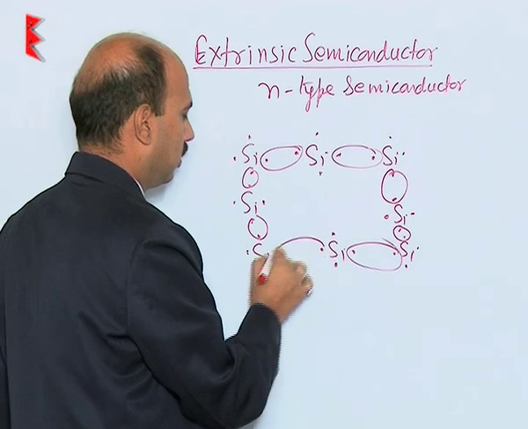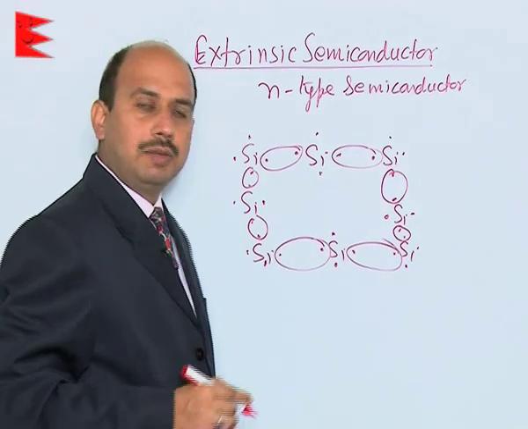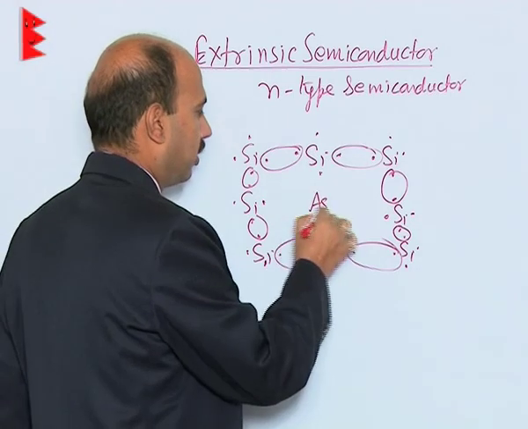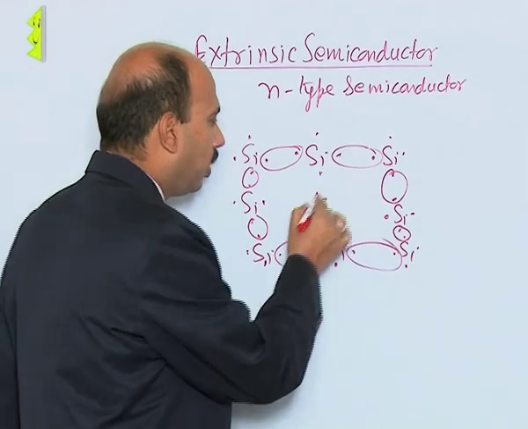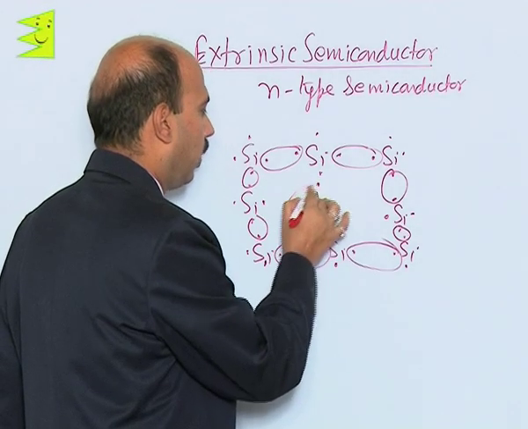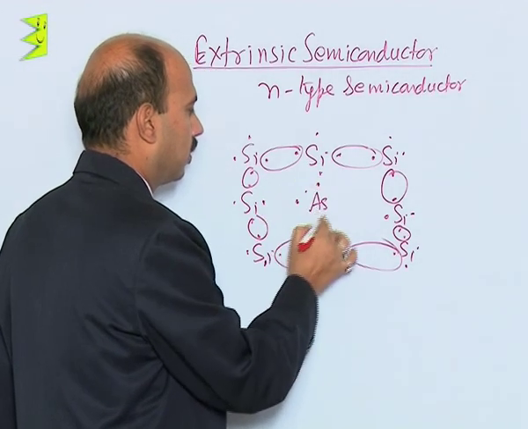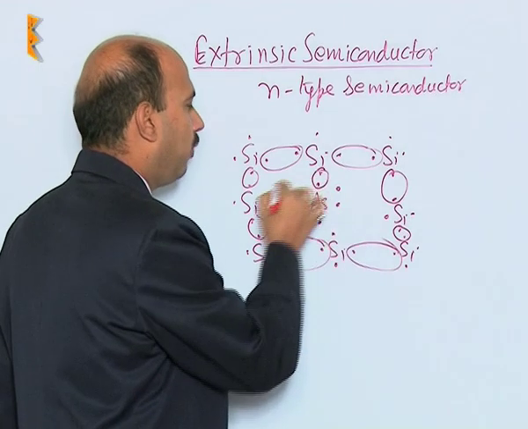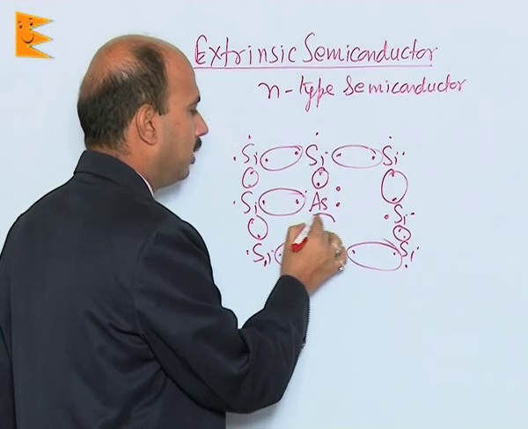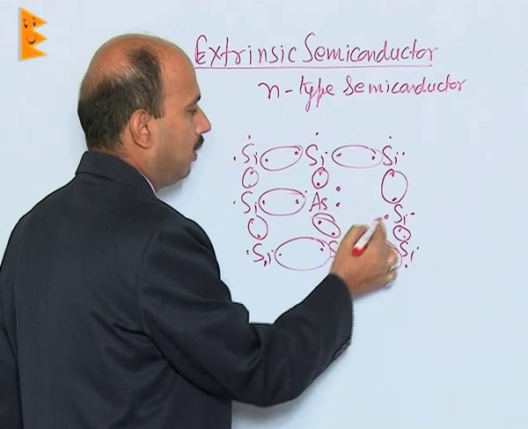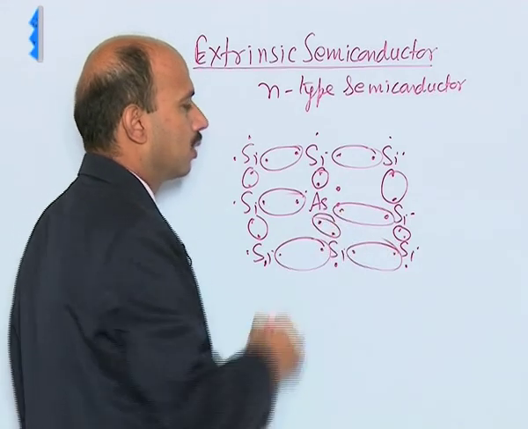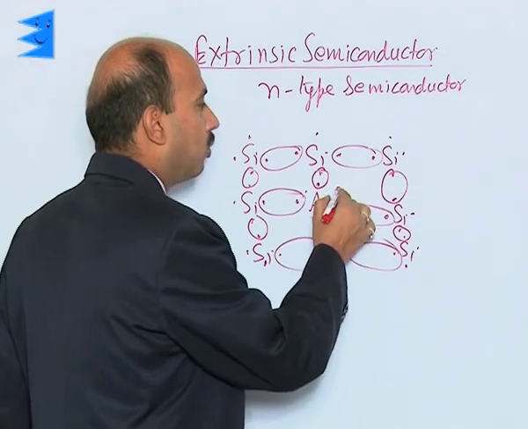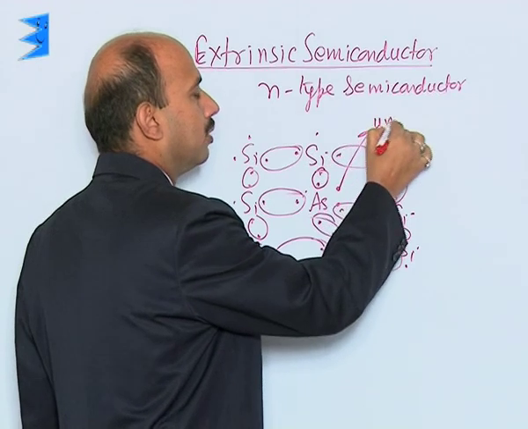But if you add a pentavalent impurity like arsenic, As, which has 5 valence electrons, this one will form a bond here, this here, this here, and this here. But this electron will remain unbonded.